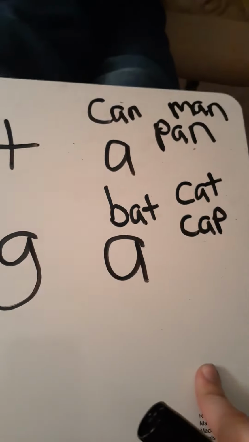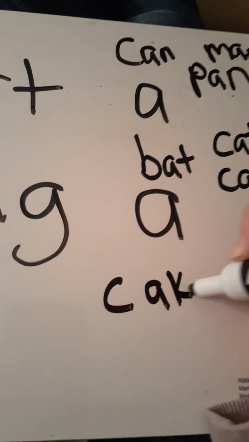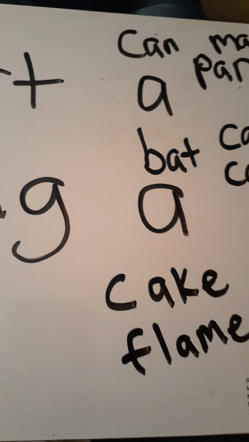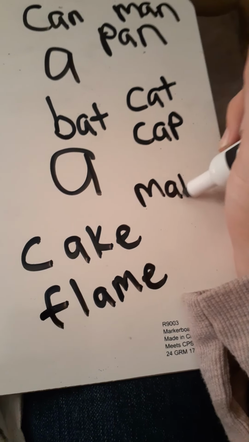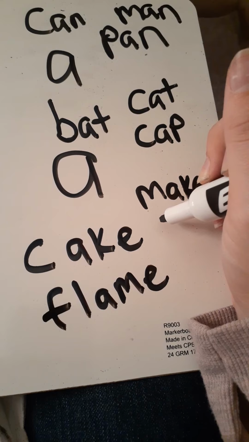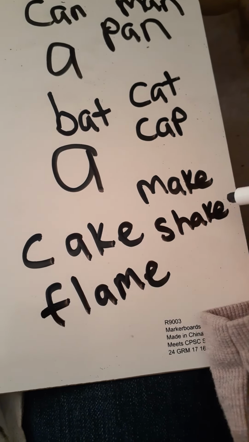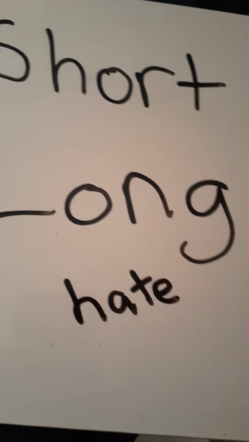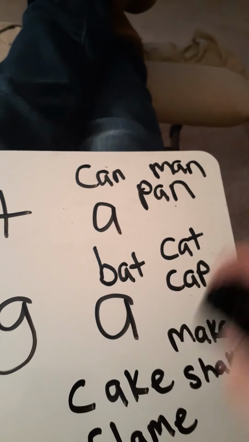Then long A has the sound A. We hear A in words like cake, flame, make, shake. Then we have hate. So the long A makes the sound A, and the short A makes the sound ah.